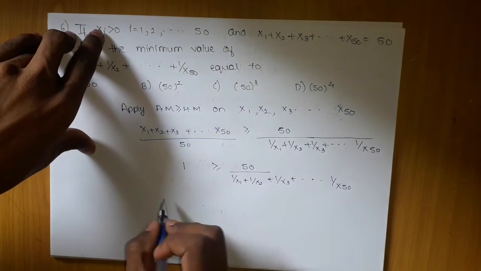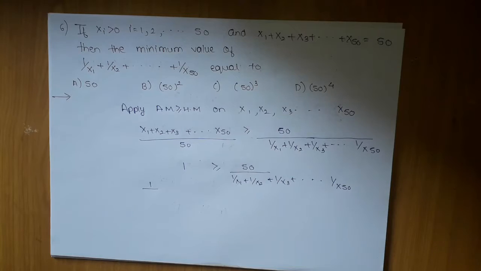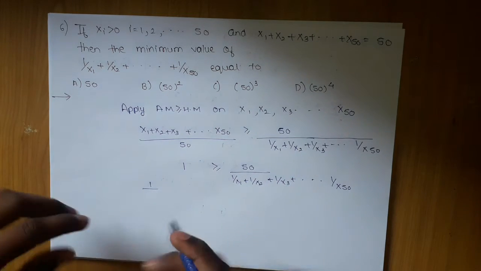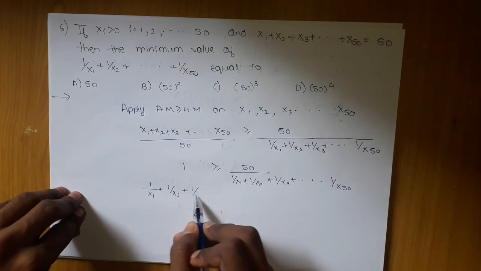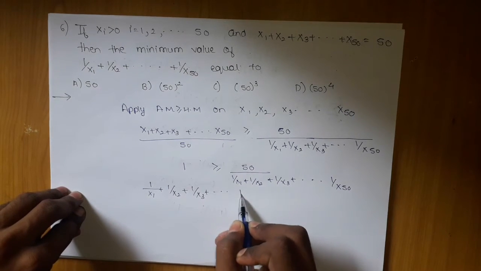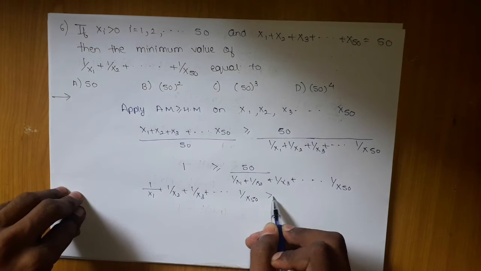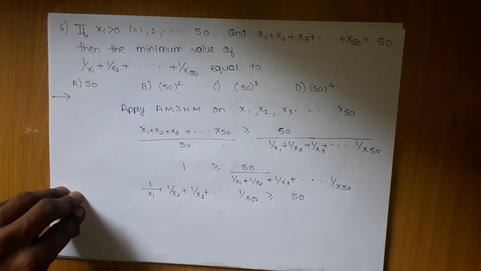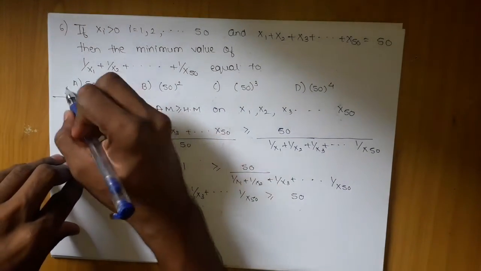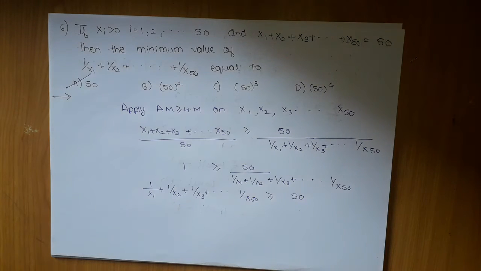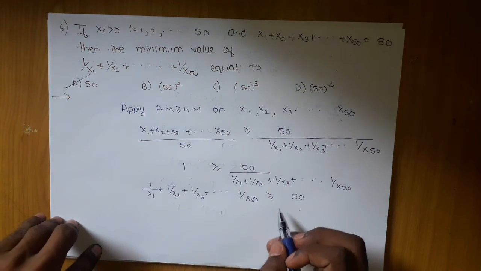We will shift it here. So 1 upon x1 plus 1 upon x2 and so on till 1 upon x50 should be greater than or equal to 50, and this is the required answer, which is option A. In this way you will get the minimum value.